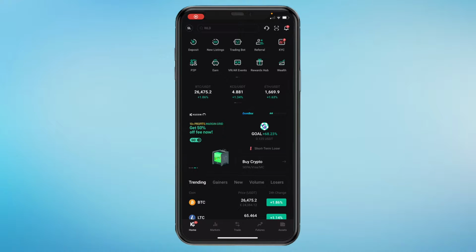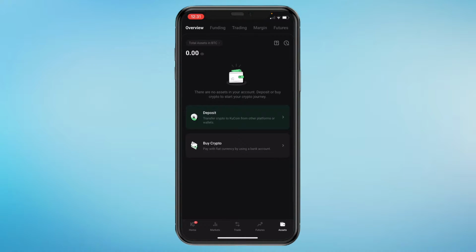Here's a quick tutorial on how to add a payment method on Kucoin. So this is very simple. All you need to do is just first log into the app, and then you come here in the home screen. Then in the bottom right you can see assets, so click on that. Then right here you can see deposit, click on this.